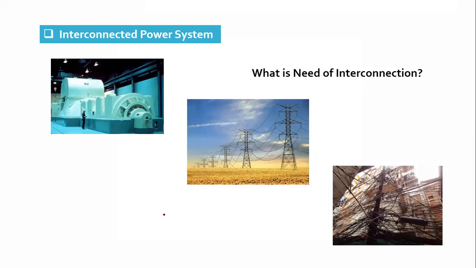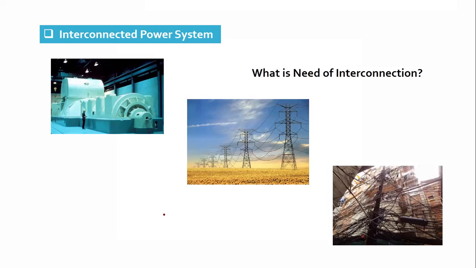So yes, the first is correct, Apurv. Viral has said uninterrupted power supply, very good. If we have an interconnected power system, and some part of the power system goes out of service due to a fault or maintenance for any reason, then since it is interconnected, we can get the power from the other route. And that is one of the advantages of an interconnected power system.